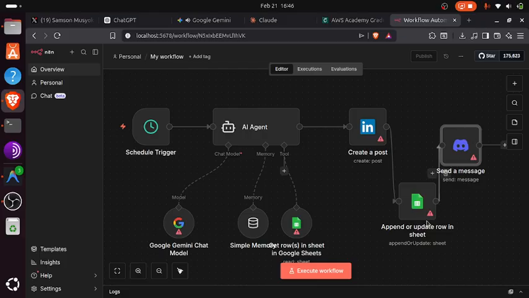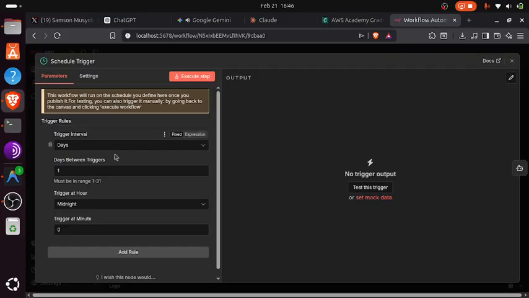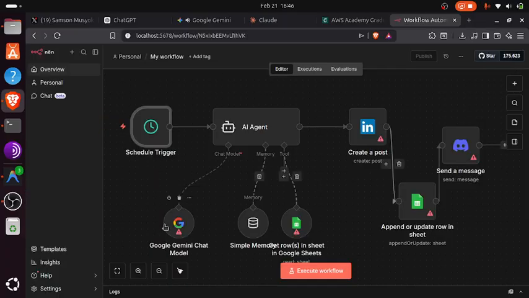Yeah, let me just give a simple explanation. On schedule, we can set any time interval, at least once per day. After that, it will be analyzed and summarized by our ChatGPT, like our Gemini stuff. So we can remove this one. It's not a must to use a single SSD memory, but it's good to use it.